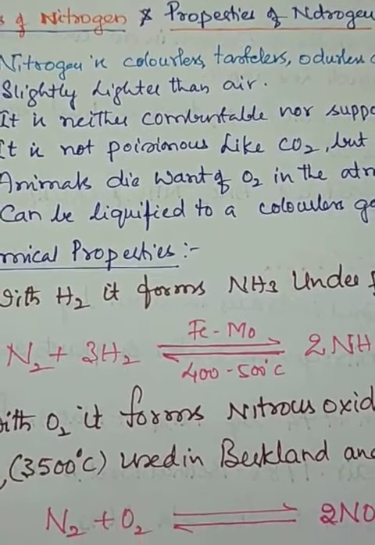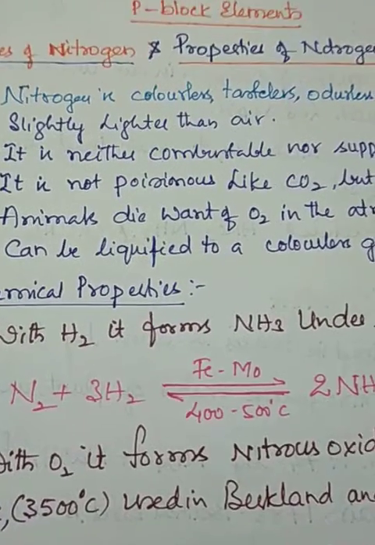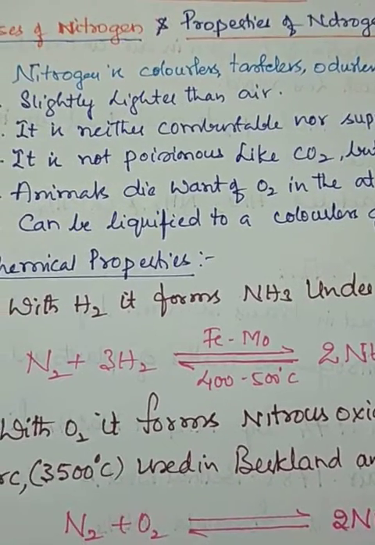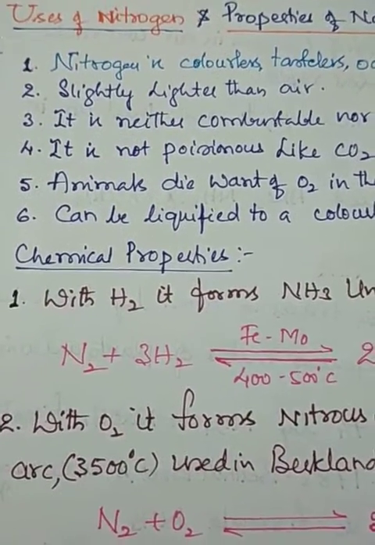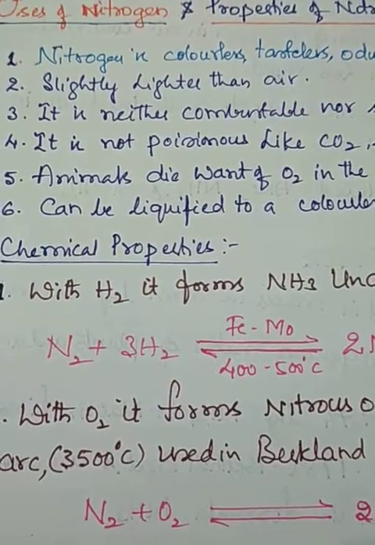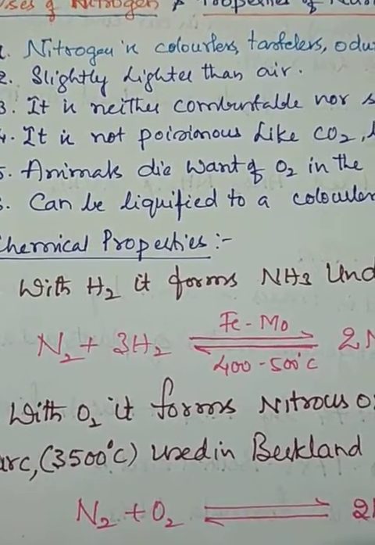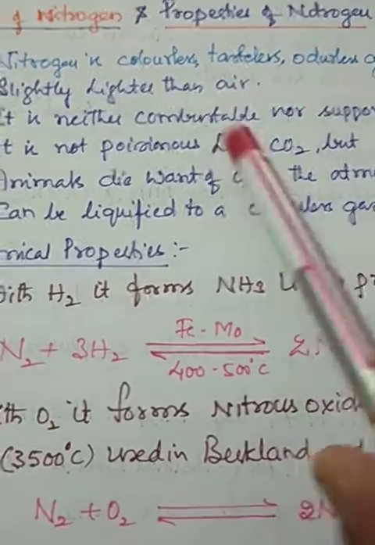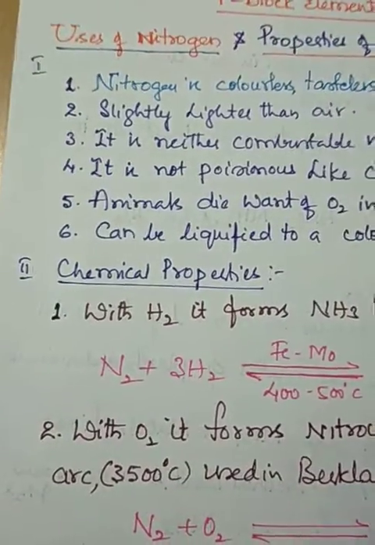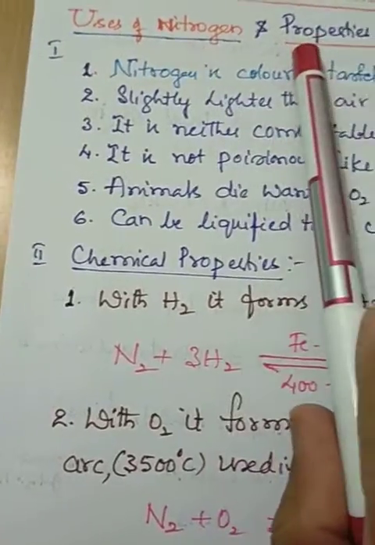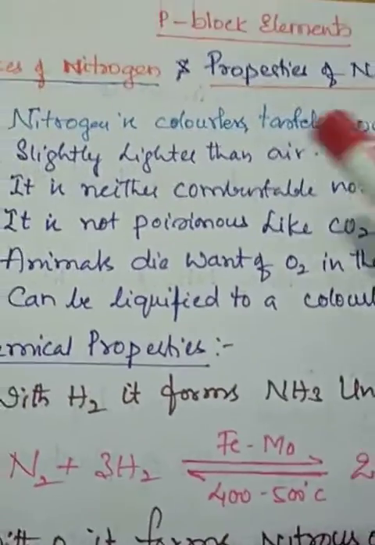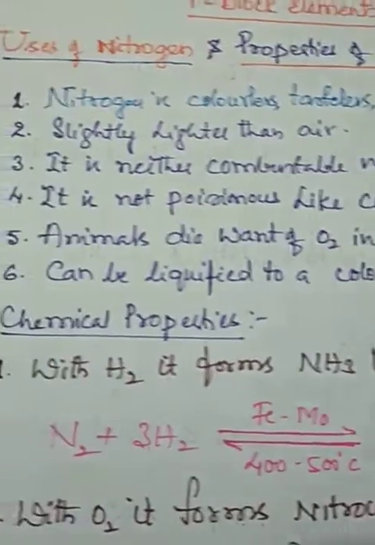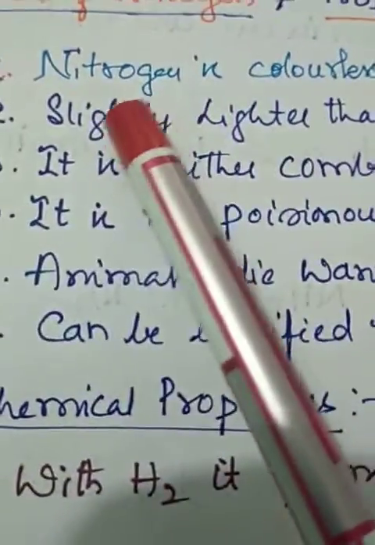Good afternoon. In the last period, we learnt how to prepare dinitrogen by different methods: the lab method, thermal decomposition, and the commercial method. So this period we are going to start with the p-block elements: nitrogen, its uses and properties. In this, we focus on that.